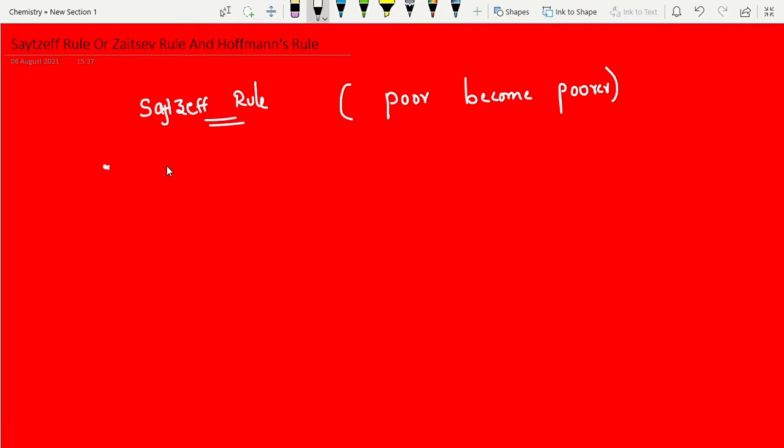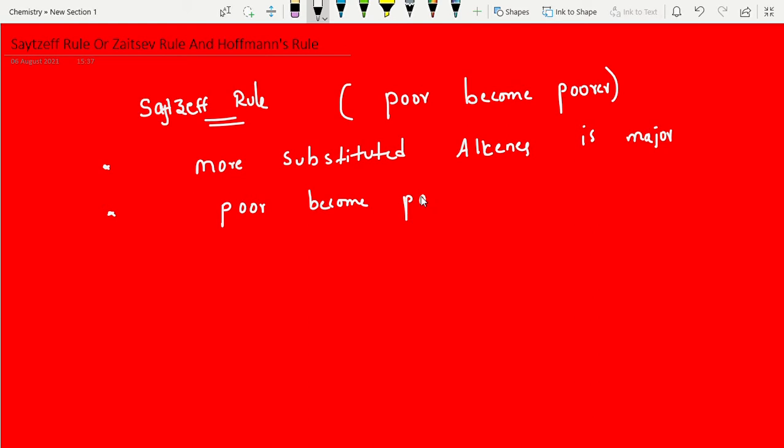Generally, I am explaining three ways, and you can use whichever is comfortable. First, definition wise: the more substituted alkene is the major product. The next one, simple: poor become poorer. This trick you can apply here, it is helpful, and within 1 minute we can give the answer. The next one depends on electronic effects, which we can explain by using hyperconjugation.